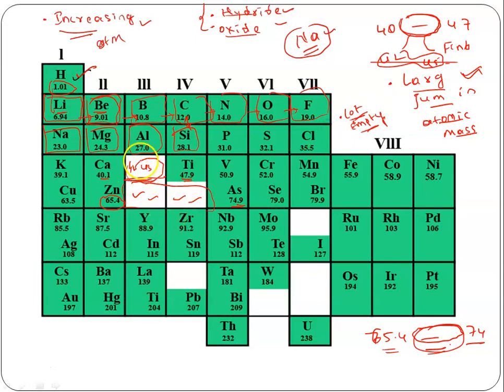Next, what he did, and even he guessed the properties of three elements. He even tried to give a definition for the empty slots. So he gave a definition for three empty slots, and he gave names for them, and he predicted their atomic masses, and he predicted their chemical properties also, and even he predicted the names of those elements. He gave the name Eka for one empty slot. He gave the names Eka boron, Eka silicon, and Eka aluminium.